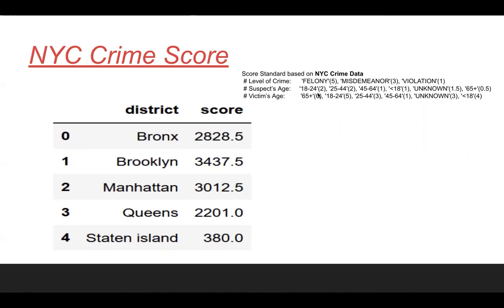So that's why those two groups will be assigned the higher score compared to other age groups, like those smaller than 18 or 65 plus. And for the left-hand side, it will show the district crime scores. In the recommendation process, those scores will be attached to the apartment recommendation to let our customer have a better idea if their apartment is safe enough. I think that's all for the New York City's crime score.